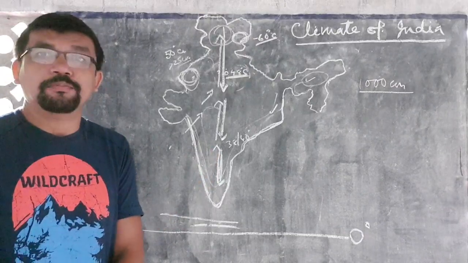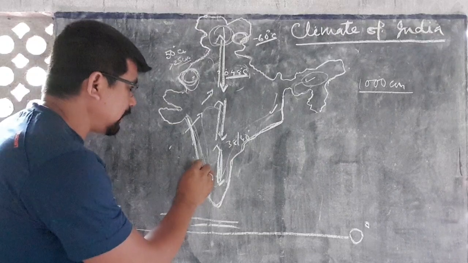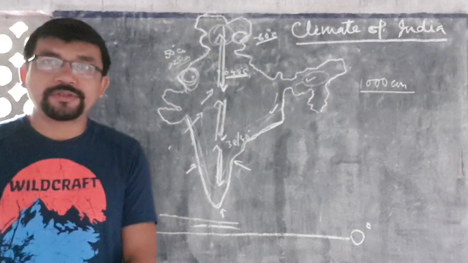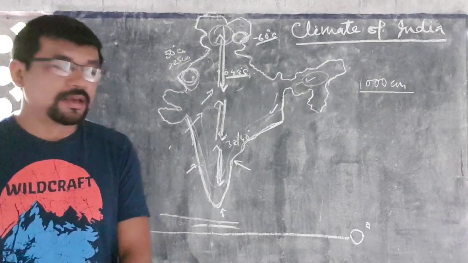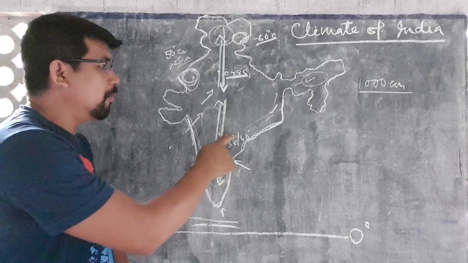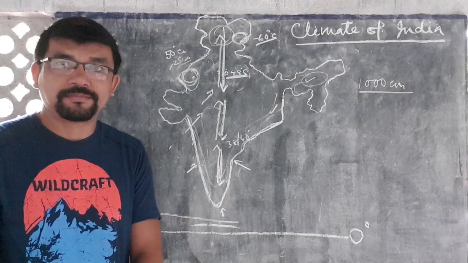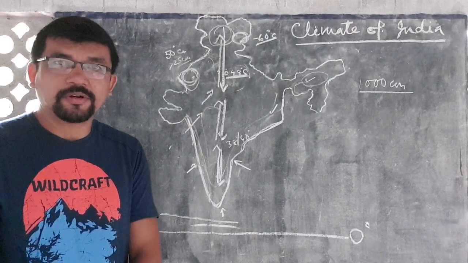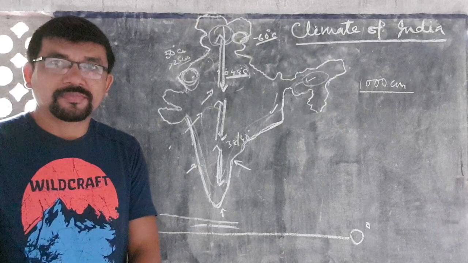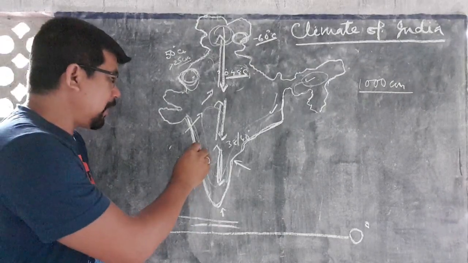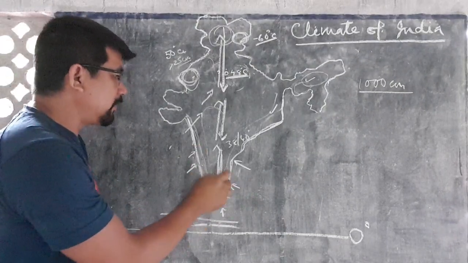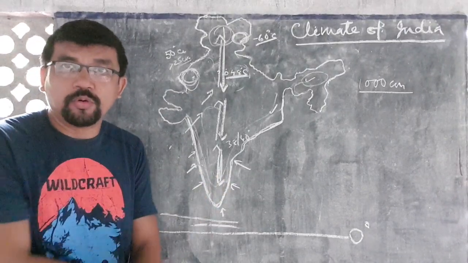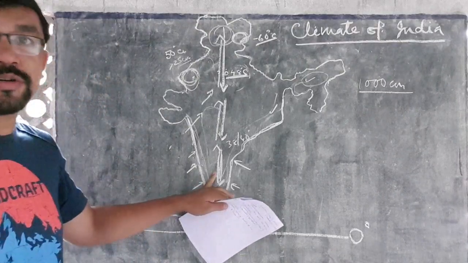Why? Because of oceanic influence on three sides. Due to the influence of the sea, the high temperature is not felt over this peninsular region of India. Okay? Oceanic influence is found over this region, even though naturally the region should have very high temperature. But due to the influence of the ocean, the temperature does not feel so high.